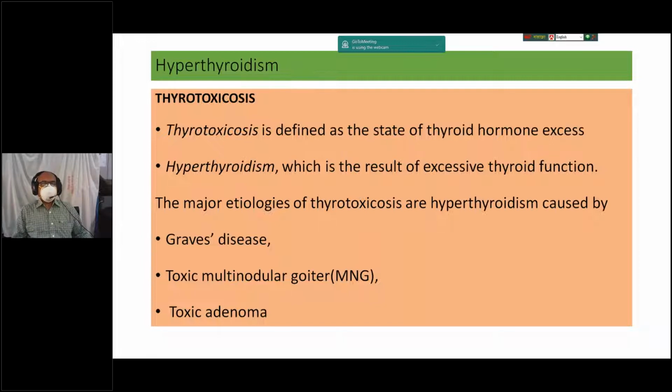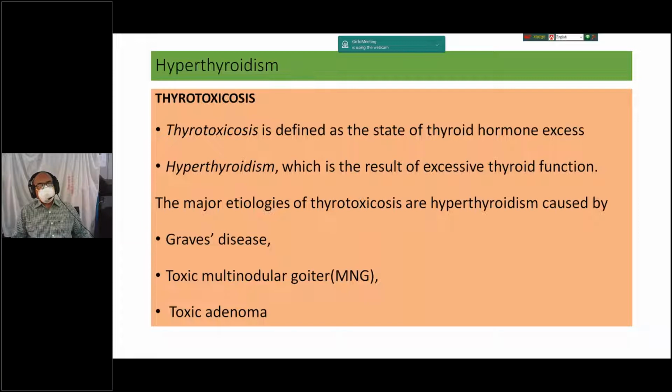When hyperfunction of the thyroid gland produces increased thyroid hormone as well as toxic features, that is called hyperthyroidism. So thyrotoxicosis and hyperthyroidism are not synonymous. Thyrotoxicosis means a state of thyroid hormone excess, and hyperthyroidism means the result of excessive thyroid function.